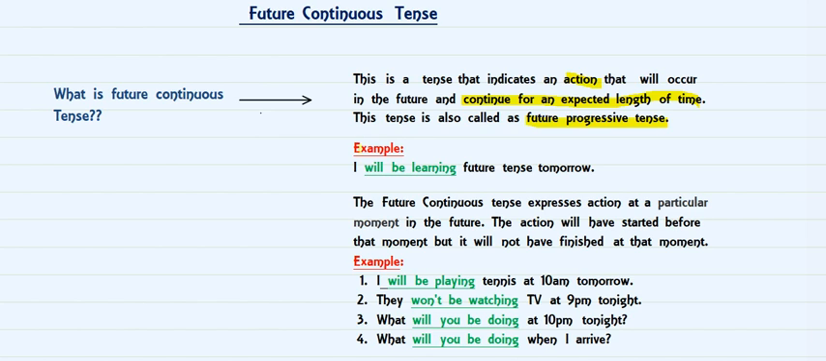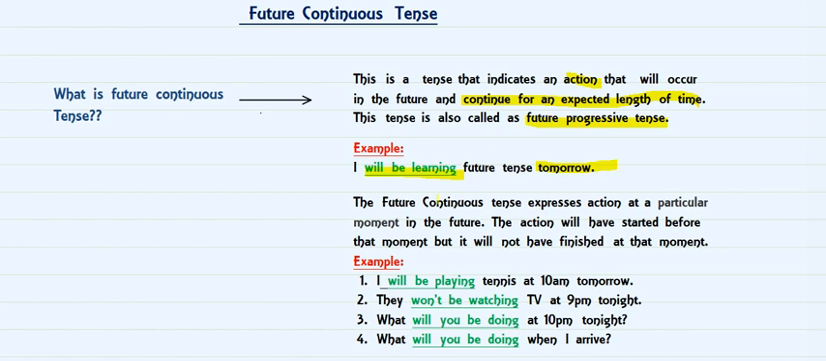The example says, I will be learning future tense tomorrow. Now, this is the action which is showing you an activity which is going to happen in future, that I will be learning future tense, and it has also told you the exact time, that is tomorrow we'll be learning the future tense. So that is how future continuous works.